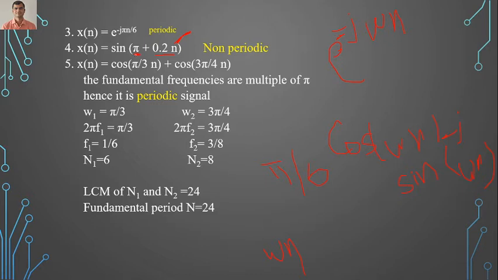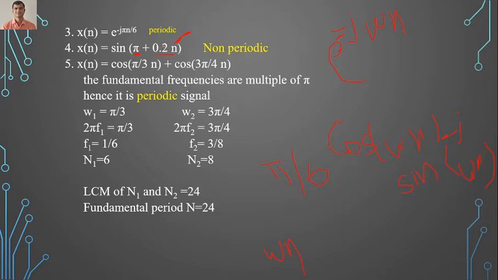Comparing with the standard equation sine of omega n plus phi, where phi is the phase shift for a particular signal, here the fundamental frequency is 0.2. It is not a multiple of pi. So we can say the given signal is a non-periodic signal. And if you find omega is equal to 0.2 and 2 pi f is equal to 0.2, f is not a ratio of rational numbers.